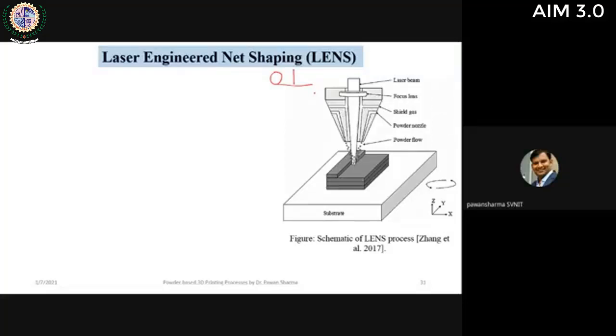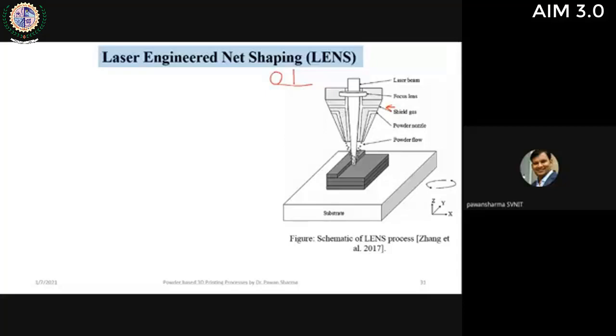Hence, to overcome these limitations and to fabricate high melting temperature alloys also, a new technique has been developed which is very popular nowadays, that is LENS, laser engineered net shaping. Here we have a nozzle assembly which is specifically designed for this process. From this entry, the powder will enter, then from this point the shielding gas will enter, and the laser will come from the center. You can see the powders coming from both sides of the nozzle, and the shielding gas is there. As soon as the powder comes in contact with the laser beam, it will be melted, and subsequently it will be deposited onto the substrate.